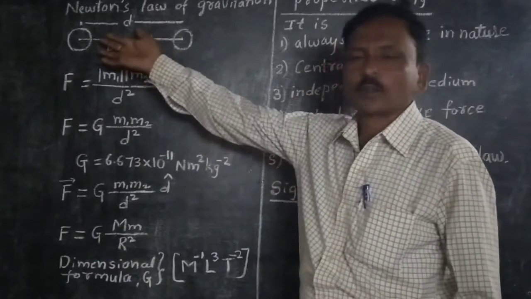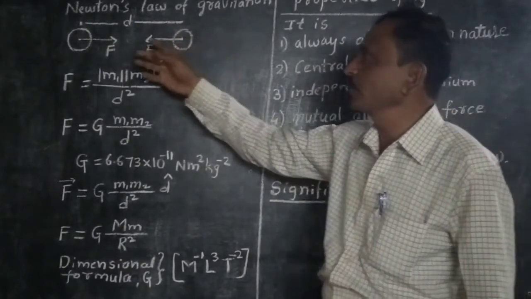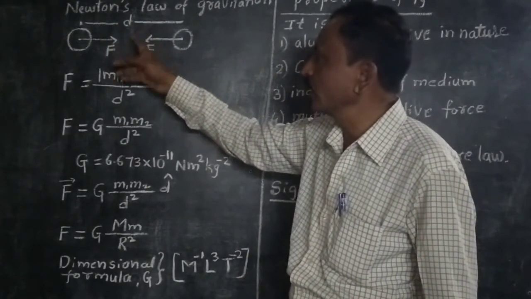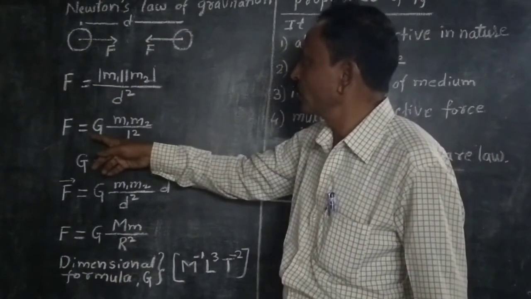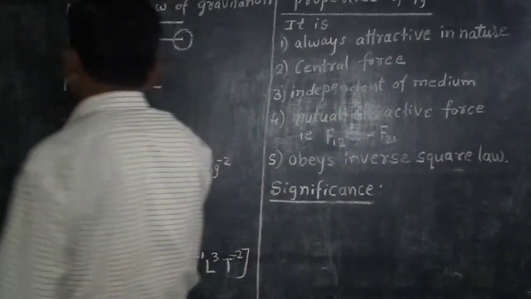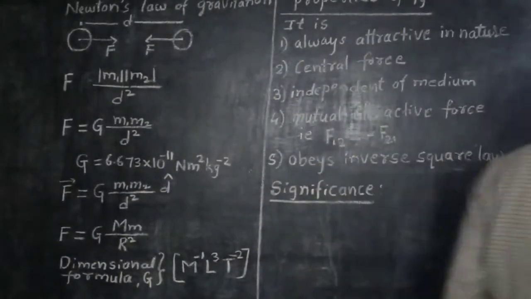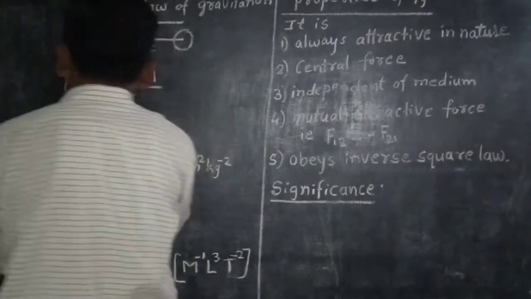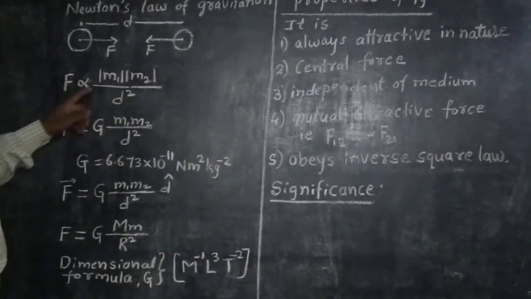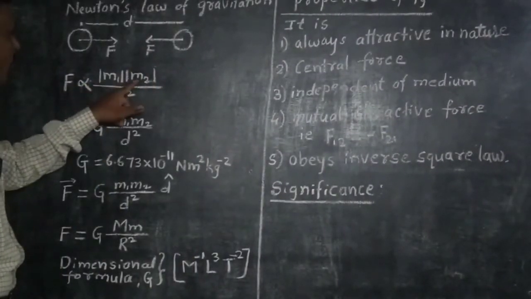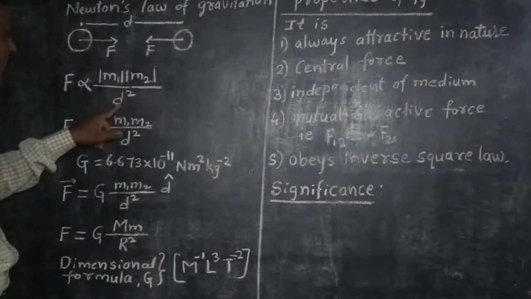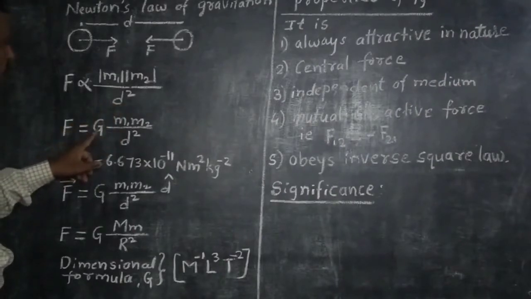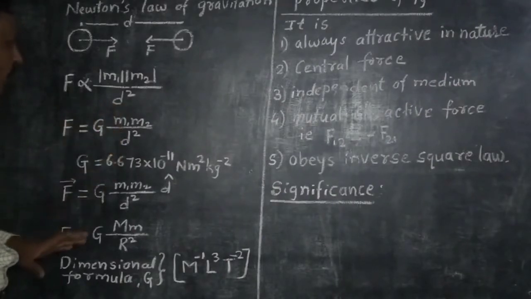Then consider two masses m1, m2 separated by distance d. According to Newton's gravitational law, F is proportional to the product of the magnitudes of the two masses and inversely proportional to the square of their distance, or F equal to G m1 m2 upon d square.